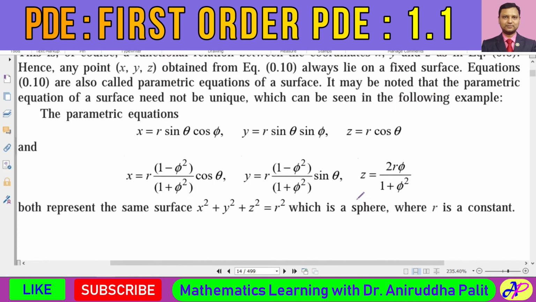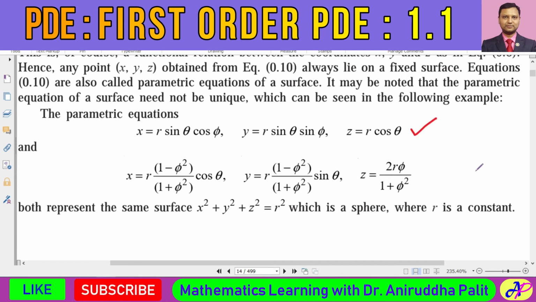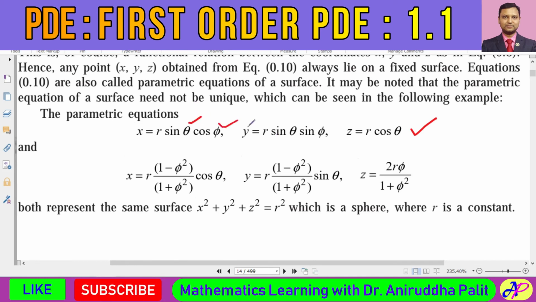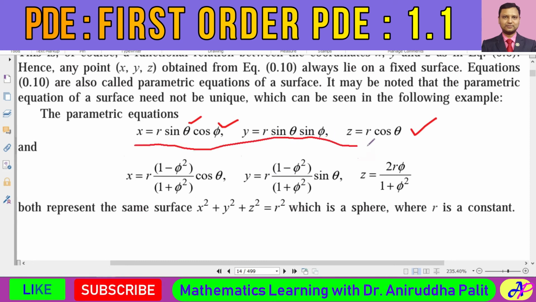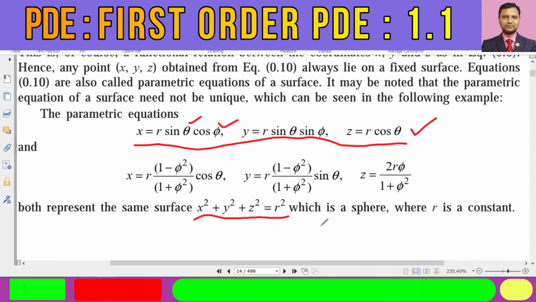For example, over here, if you consider this kind of parametric representation, if you fix this value of small r and vary these parameters theta and phi, then you will find that this relation represents the surface x square plus y square plus z square is equal to r square. That is actually a sphere.